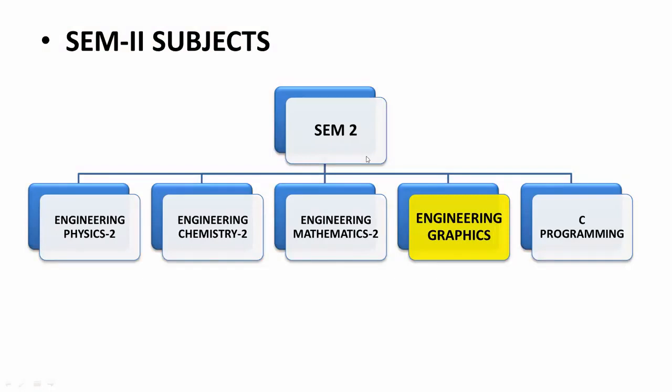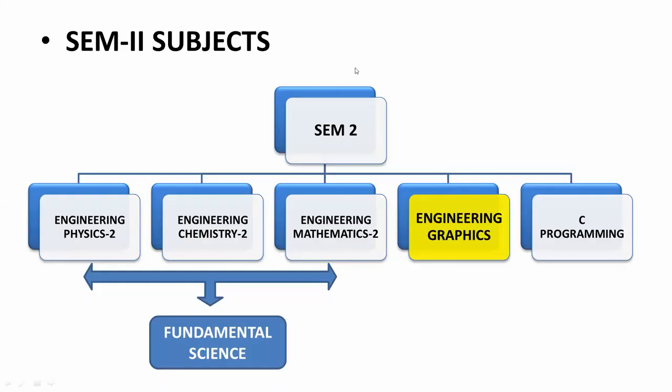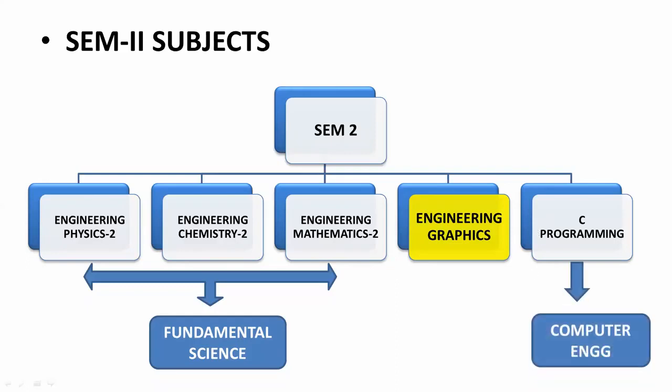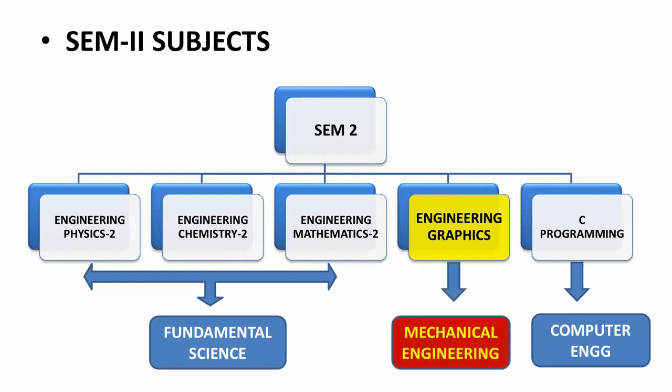So in total we have 5 subjects for semester 1. For semester 2, we have engineering physics 2, engineering chemistry 2, and engineering mathematics 2. These are again from the fundamental science. Then C programming is from the computer engineering department. And engineering graphics, which is about engineering drawing, is from the mechanical engineering. As first year is common for all the branches, you have at least one subject from each branch: mechanical, computer, electrical, electronics.